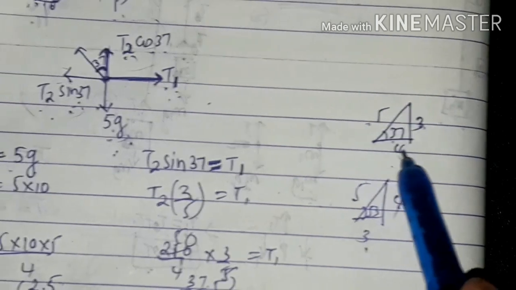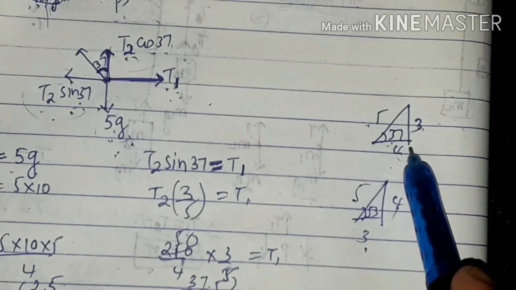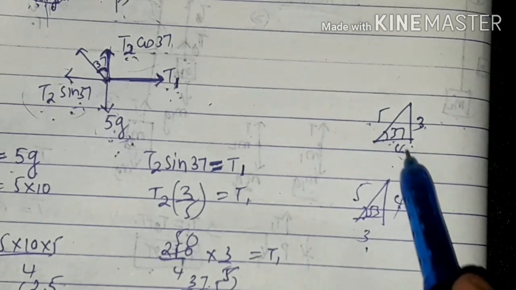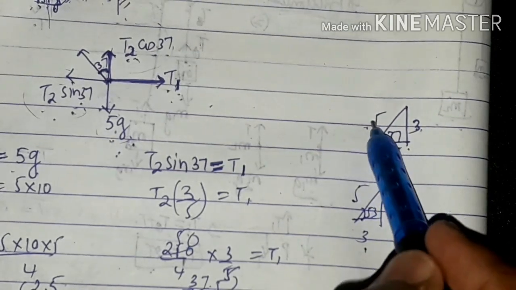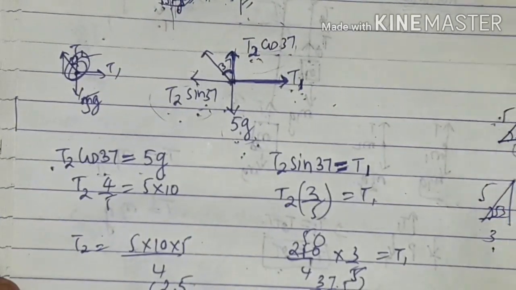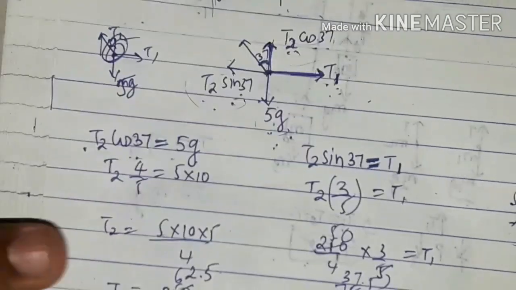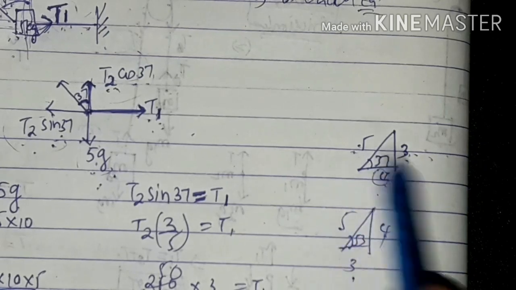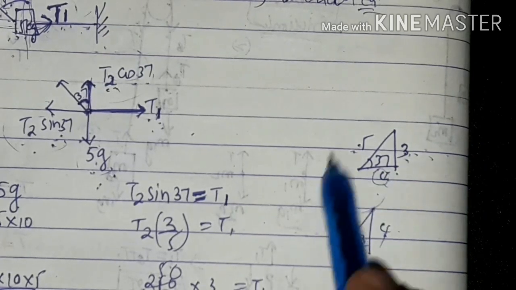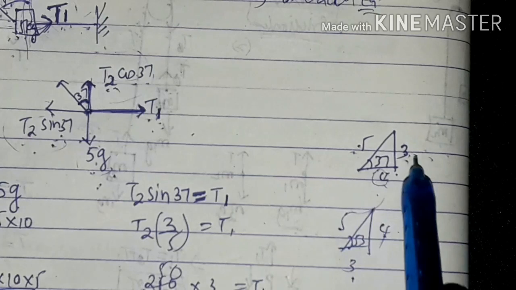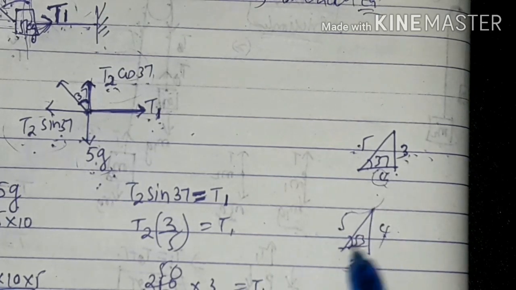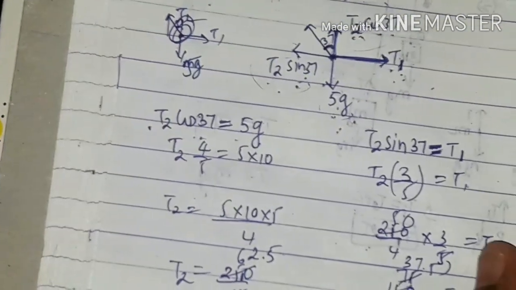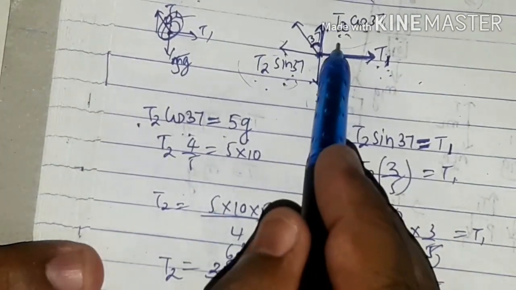So here cos 37, cos means base by hypotenuse, so base is 4 and hypotenuse is 5. And sine is 3 by 5, opposite by hypotenuse. Now you know it very well. You can remember this whenever you want: 3, 4, 5 and 4, 3, 5. The angle opposite to 4 is 53, the angle opposite to 3 is 37 degrees. Okay, now come here. So T2 cos 37 is balanced by 5g.